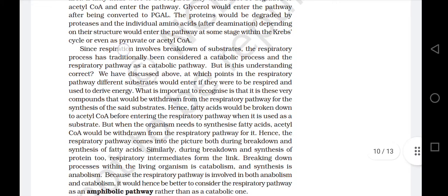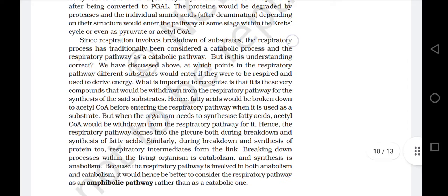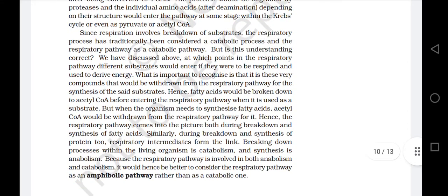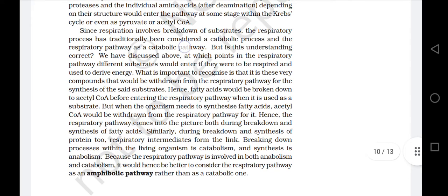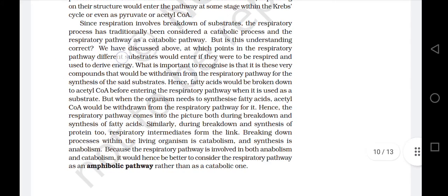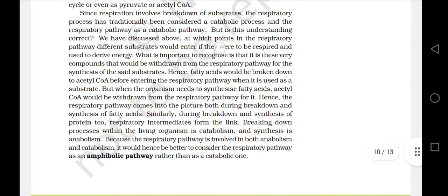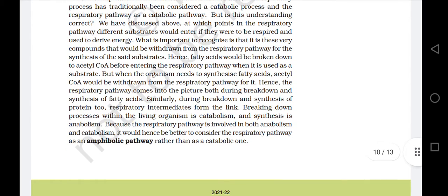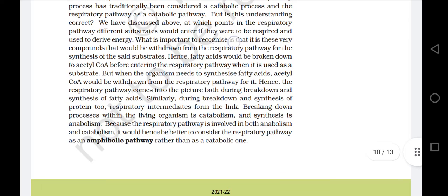Since respiration involves breakdown of substrates, the respiratory process has traditionally been considered a catabolic process and the respiratory pathway as a catabolic pathway. But is this understanding correct? We have discussed above at which points in the respiratory pathway different substrates would enter if they were to be respired and used to derive energy. What is important to recognize is that